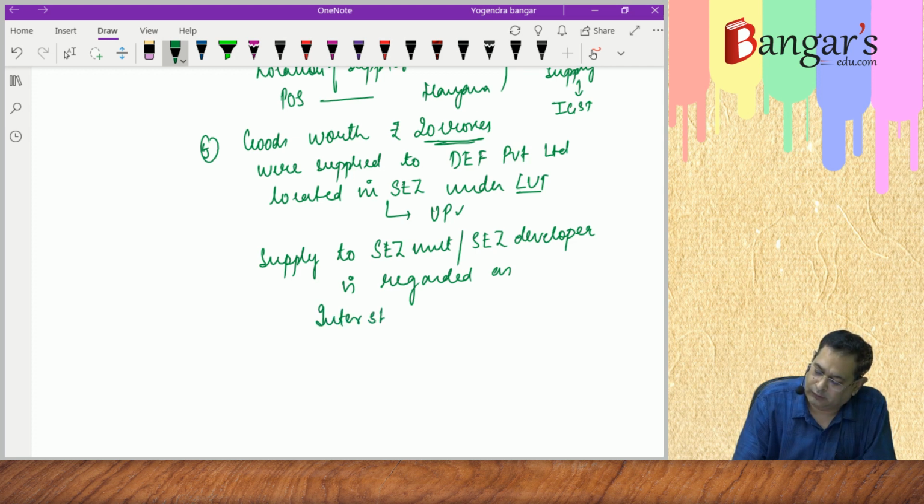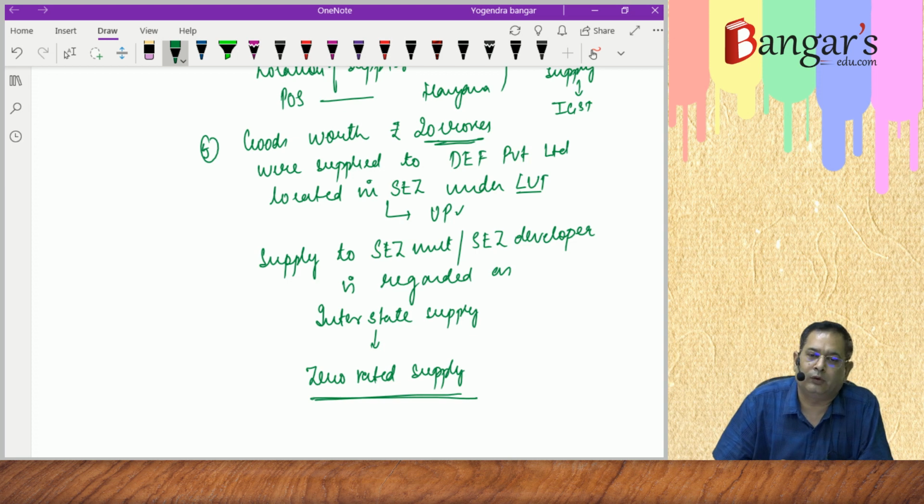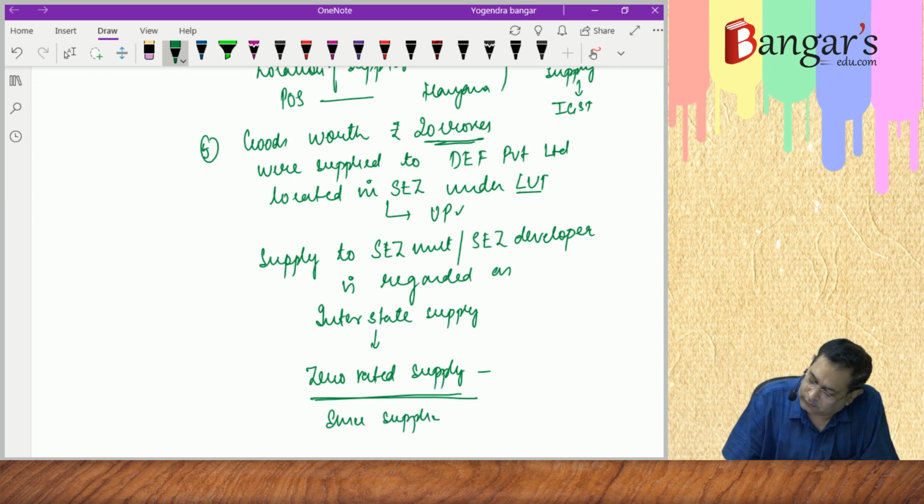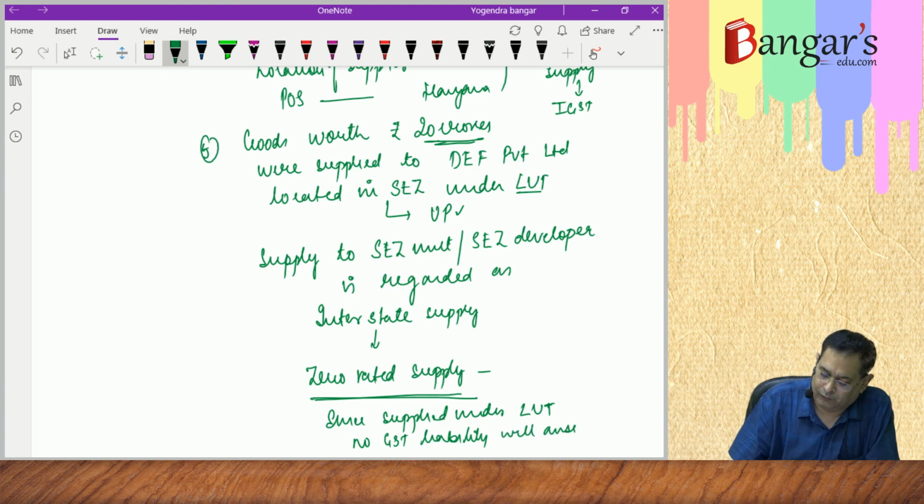It is also zero rated supply. And since the same is supplied under LUT, no GST liability will arise. So this is the fifth point.